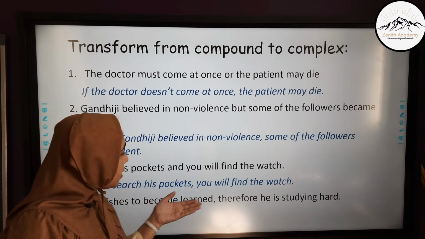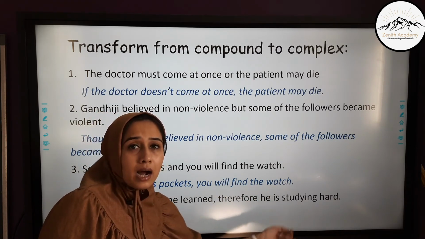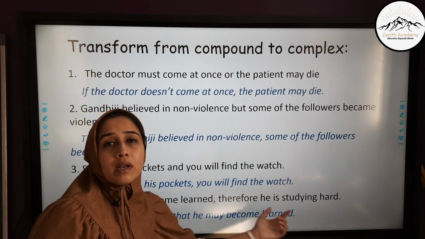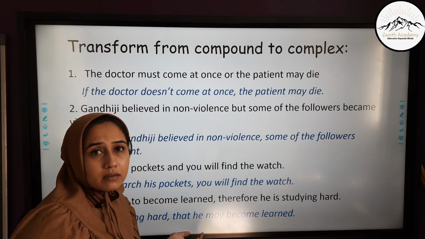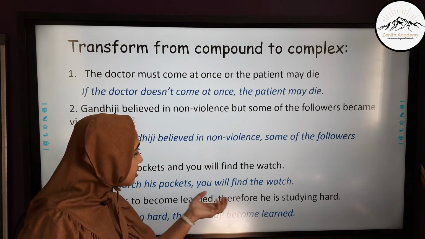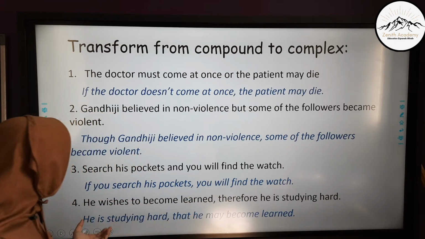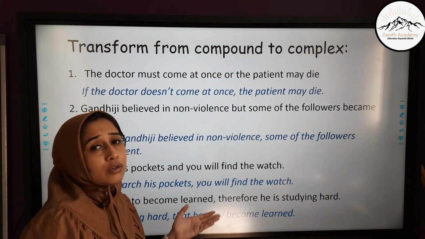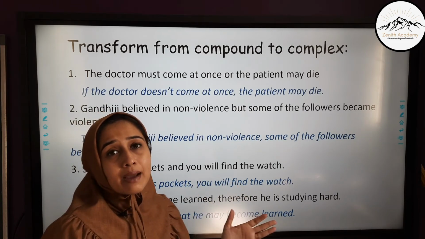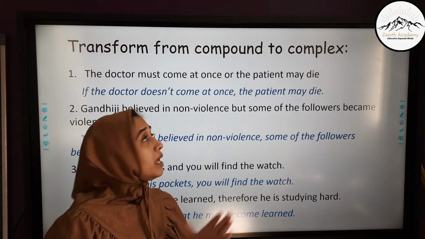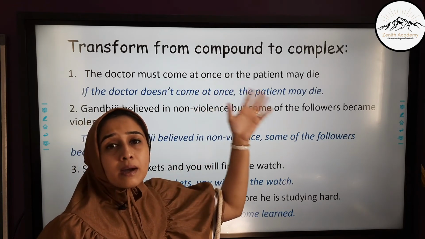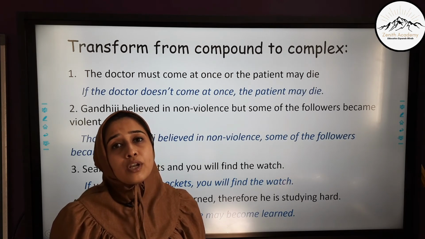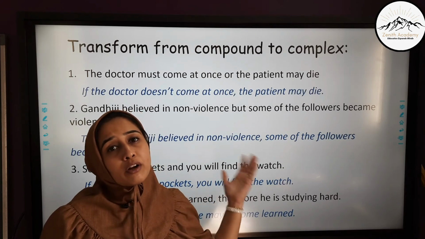He wishes to become learned, therefore he is studying hard. This sentence becomes: he is studying hard that he may become learned. That is the subordinating conjunction which is replaced over here, and the compound sentence is converted into a complex sentence. Also, children, please do remember that in examinations or in papers, you will not be presented with the words compound sentence, complex sentence. For this, mainly we are going to shoot a next video presenting the do-as-directed format of all these questions.